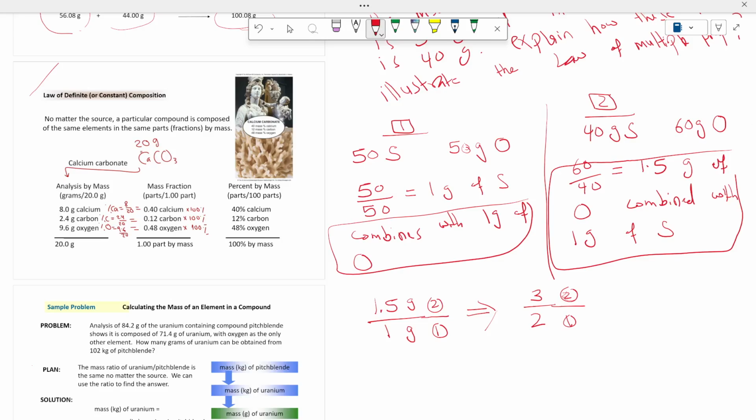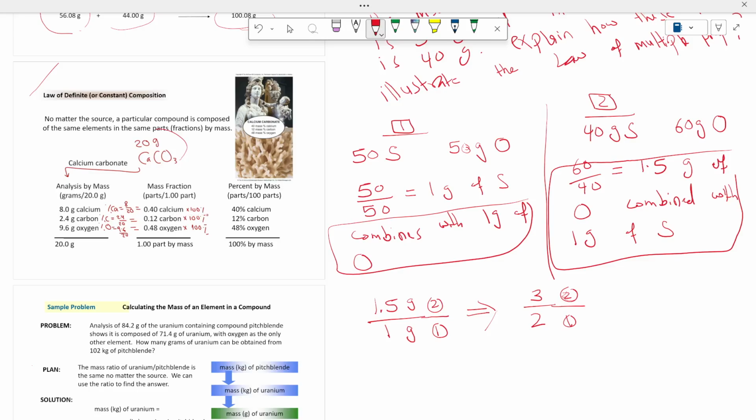Here, let's say you have 20 grams of calcium carbonate, and you analyze this sample. You found that it contains 8 grams calcium, 2.4 grams carbon and 9.6 grams of oxygen. So we can easily determine the percentage of each element in the compound by dividing the mass of each element over the total mass of the compound. So here the percentage of calcium in this sample is 8 grams over 20, which is 0.4.